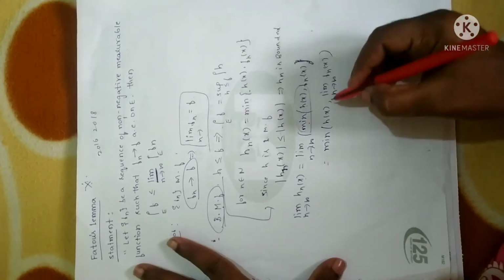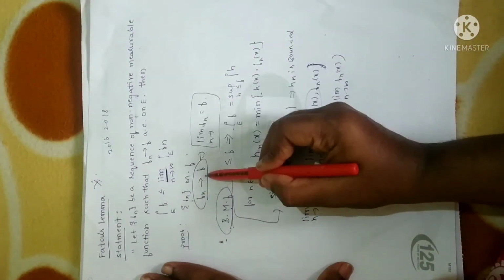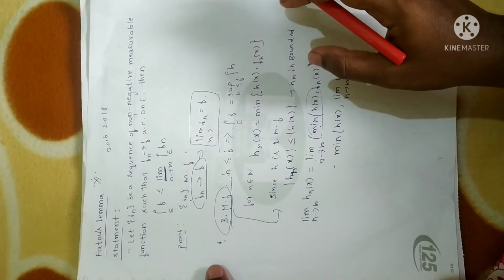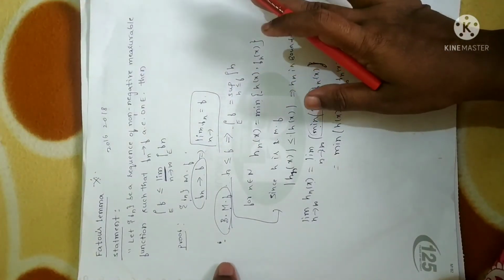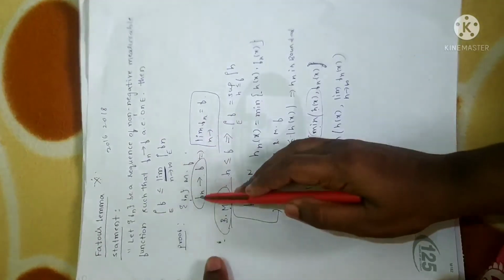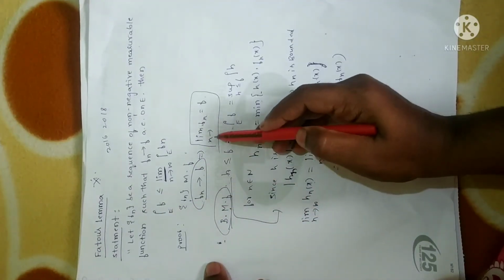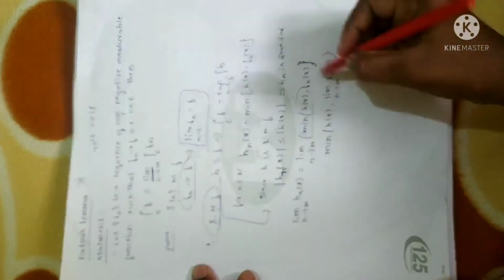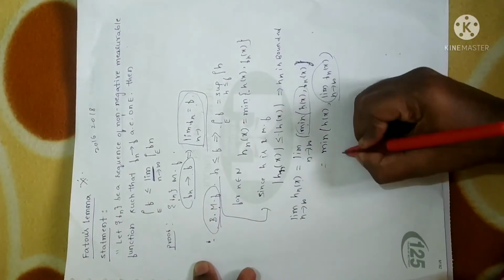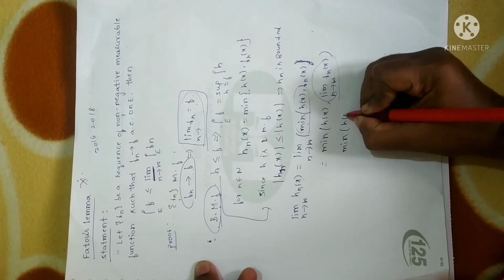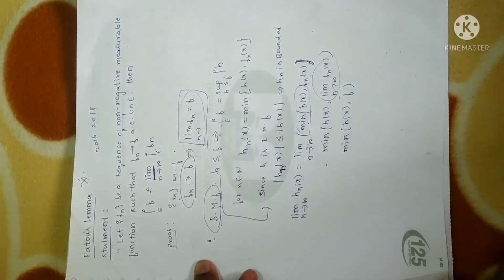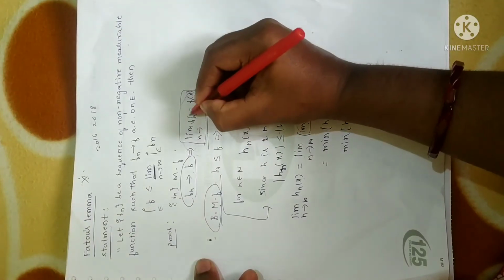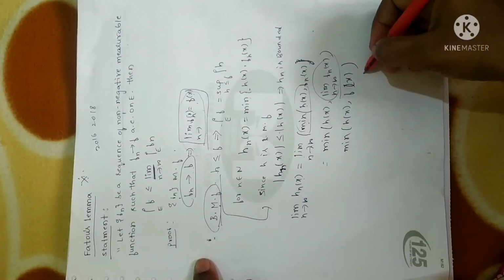Now, since it is given that fn is a measurable function, I am telling you once again, all these concepts will not be clearly mentioned in the notes. If you see the video, then only you can understand. So if fn converges to f, I can write limit n tending to infinity of fn is equal to f, as per the definition of convergence. So from the definition I can write this as the minimum of h of x, comma f of x. f is obviously a function of x also here.